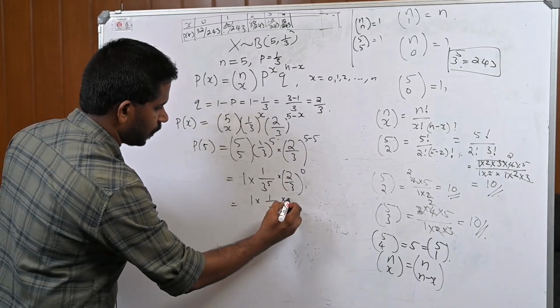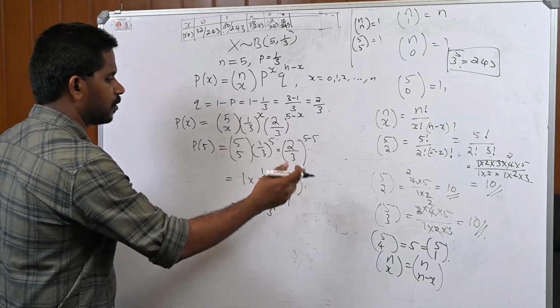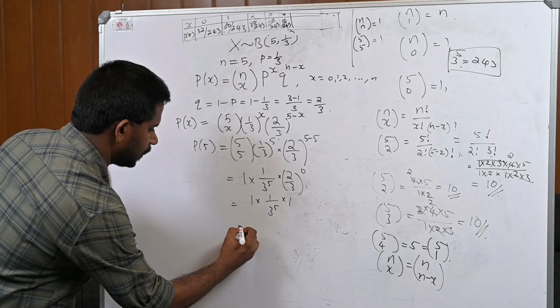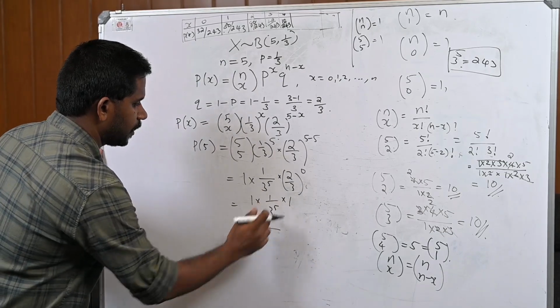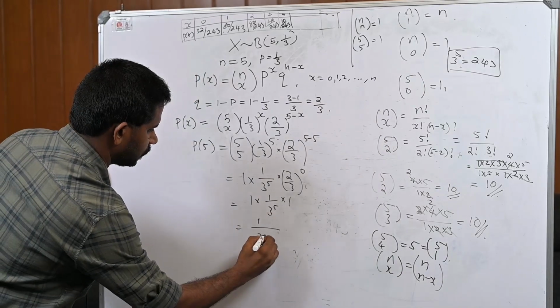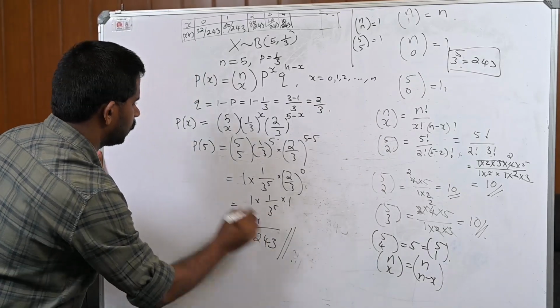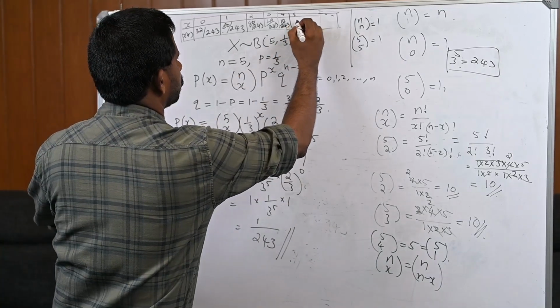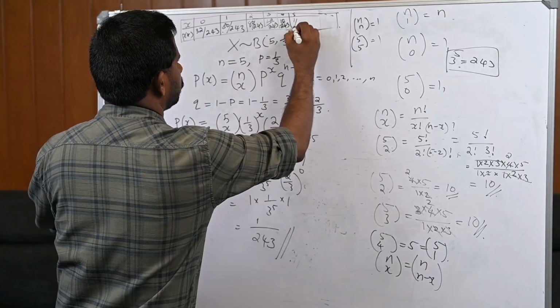Power 0 means value equal to 1. Therefore, 1 into 1 into 1, that is 1 divided by 3 raised to 5, which is 243. So P of 5 is 1 by 243.